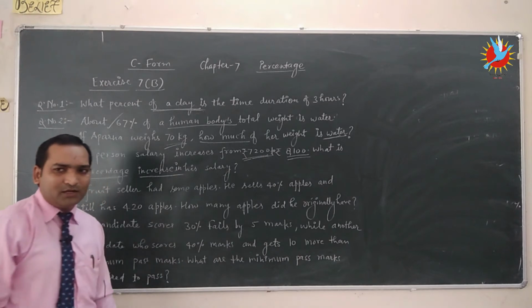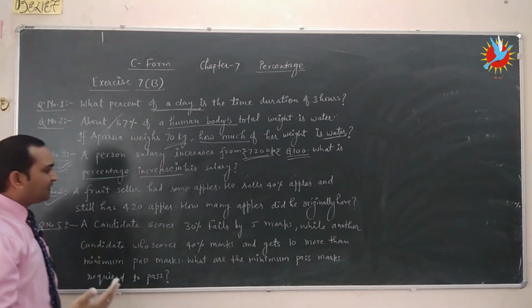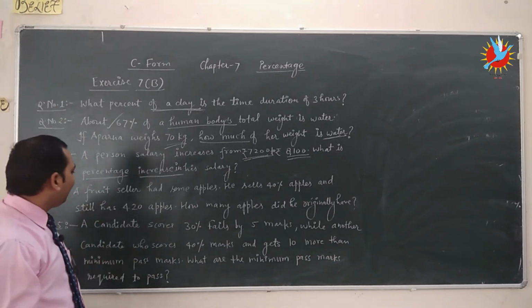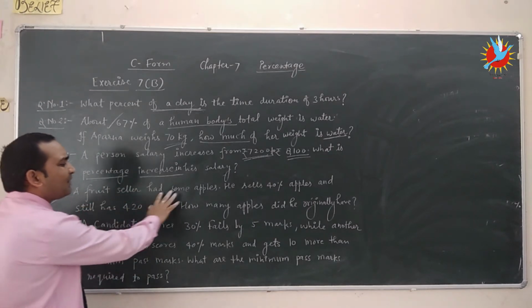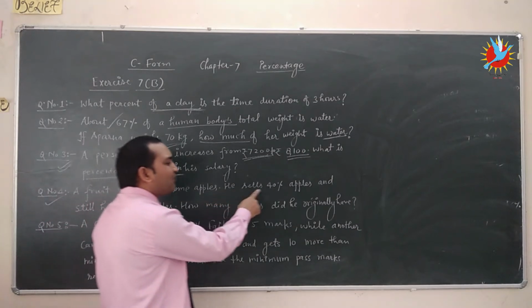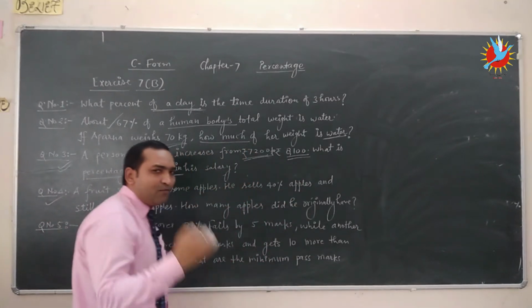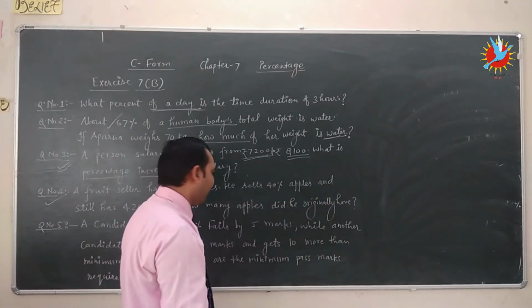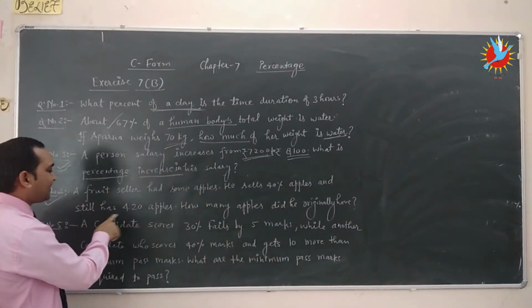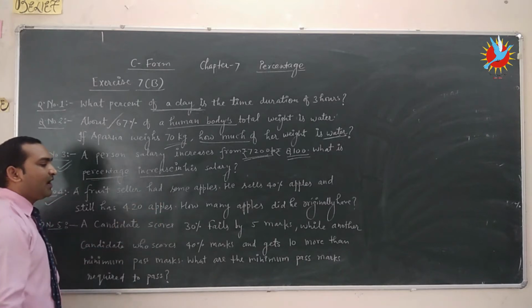We don't know how many apples he had, but there will be some apples. He sells 40% apples. How many apples he sells? 40% of the whole apples, and still has 420 apples.